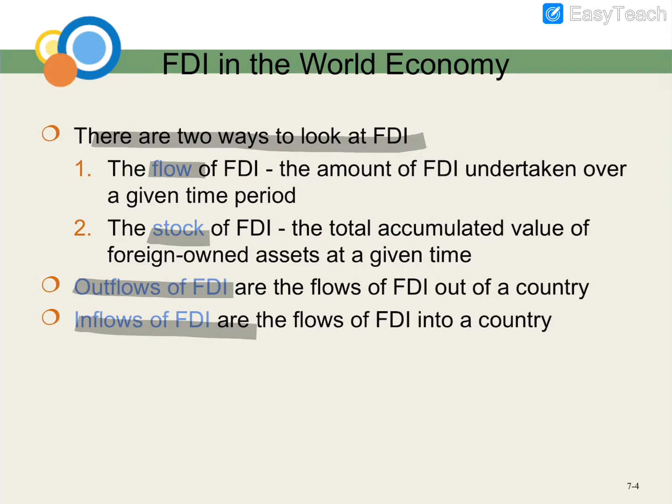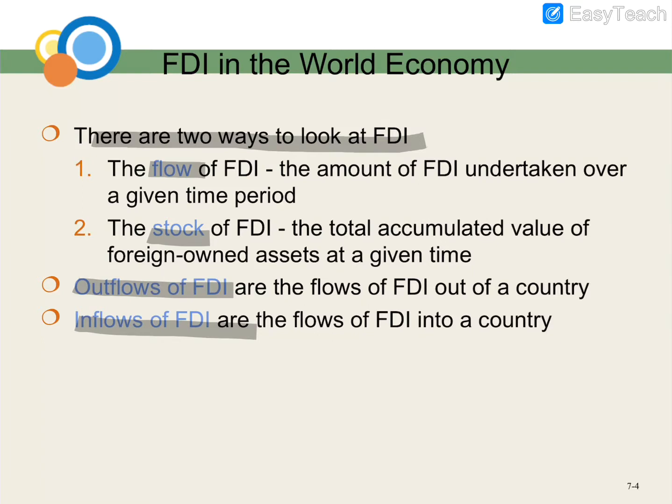We have outflow of FDI and inflow. You learned accounting, right? You know what flow means: money out, money in. Outflow is the flow of FDI out of a country, and inflow is the flow of FDI into a country. It's like export and import, but in investment, in money terms.